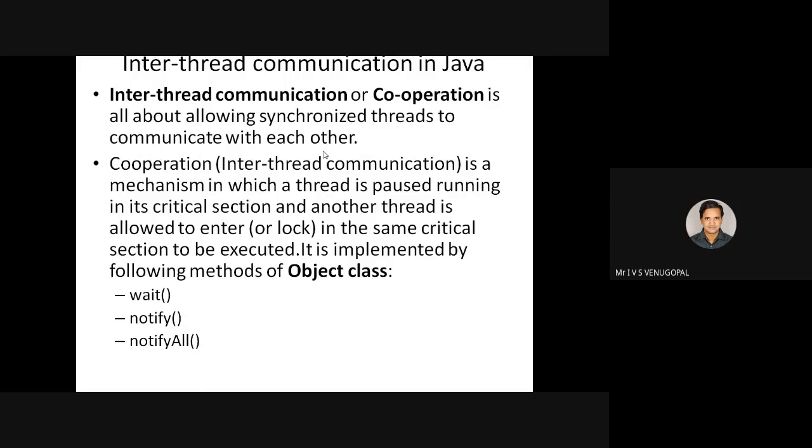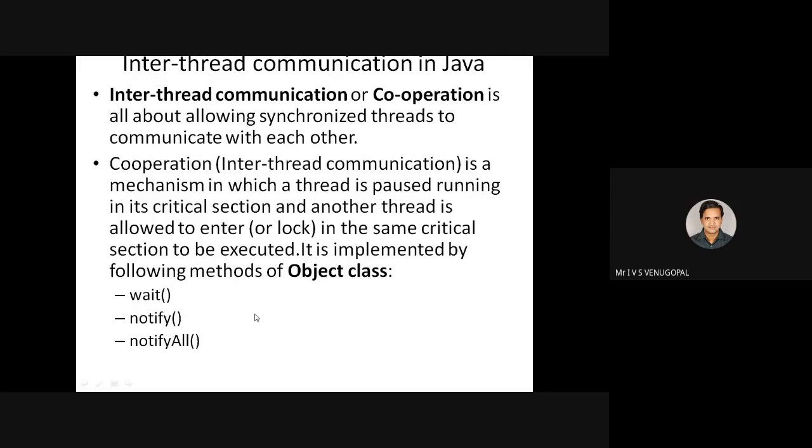For example, without inter-thread communication, if one thread is in a critical section, no other thread can enter that critical section. But by using inter-thread communication, even though one thread is in a critical section, while it is executing the critical section, another thread can interfere, provided they use some special mechanisms. Those special mechanisms come under inter-thread communication. How do synchronized threads communicate with each other? Mainly they will use the wait and notify methods.